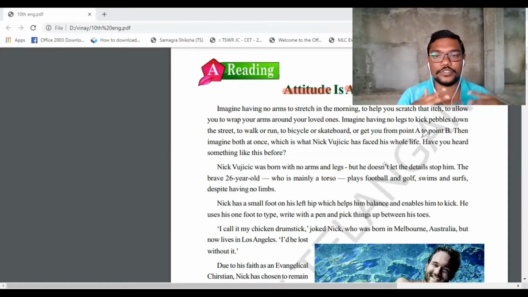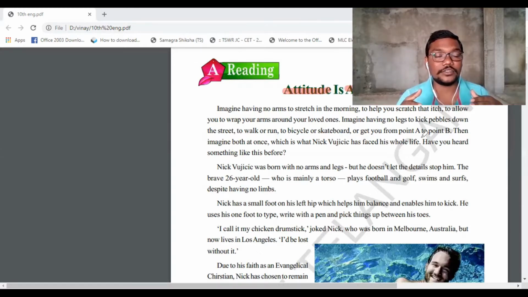It's not possible. Understood? So in order to move from point A to point B, any area, we need legs. But without legs, how are we going to perform the task? Then imagine both. So the writer has given a clear idea. Suppose you have no arms, how are you going to perform certain tasks like stretching your arms and scratching the itch? And if you do not have legs, what is your position? How are you going to walk, bicycle, skateboard, or kick the pebble and do all those things?